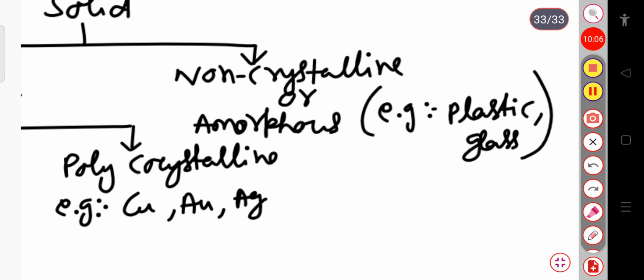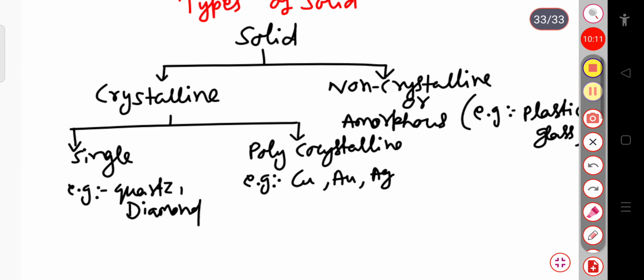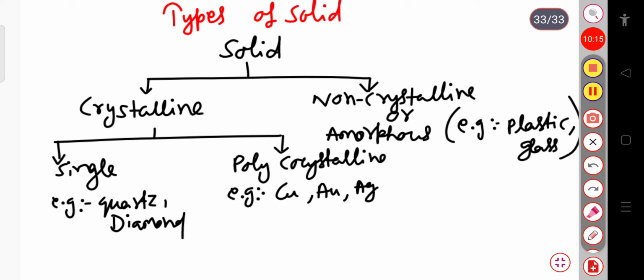But here we will only focus on the crystalline structure, that is basically the single crystalline solid. Now we will discuss the crystalline solid.